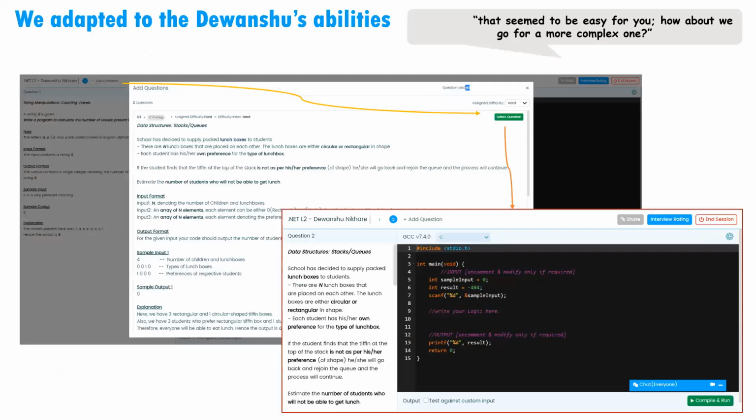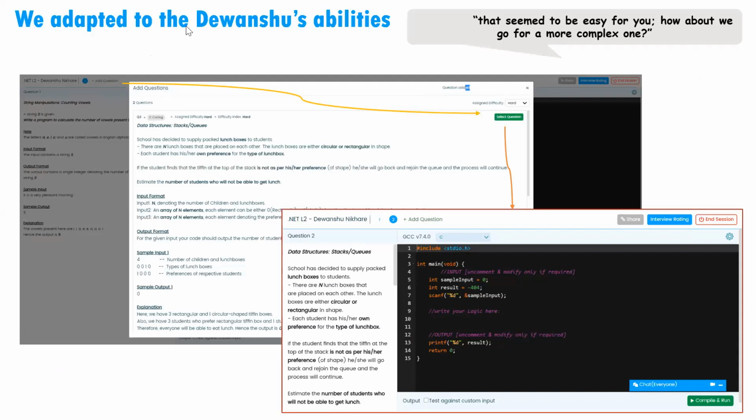Moving forward to what I was talking about, we adapted to Devanshu's abilities. We started with the easy question. If you see over here, question 1 was a string manipulation question. We asked him, that seemed to be easy for you, how about we go for a more complex one? And Devanshu was happy that we were moving to a new question, which is much more difficult.